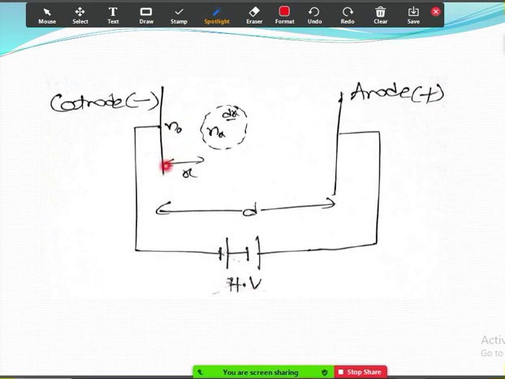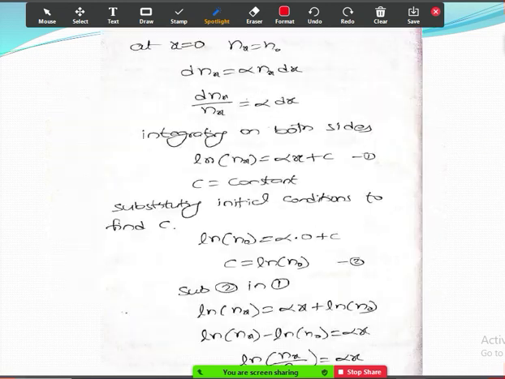After they travel distance x, they will become nx. Further, if they travel dx amount of distance, the number of electrons is alpha nx dx. That is the initial number of electrons at the cathode. Okay, next.